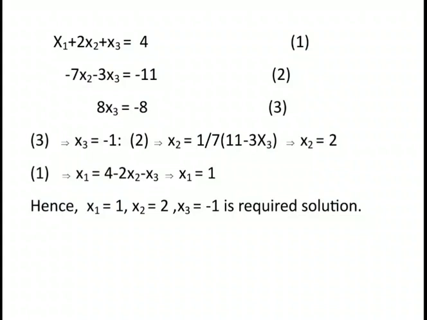So from the third equation we have x3 is equal to minus 8 divided by 8, which gives minus 1, and then equation 2 implies this one.